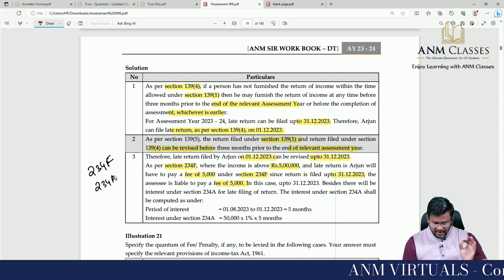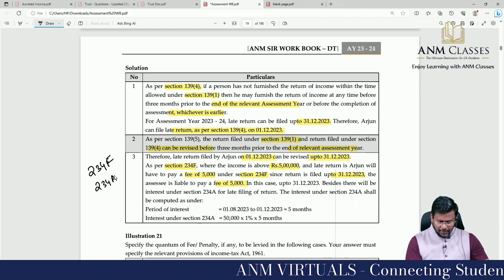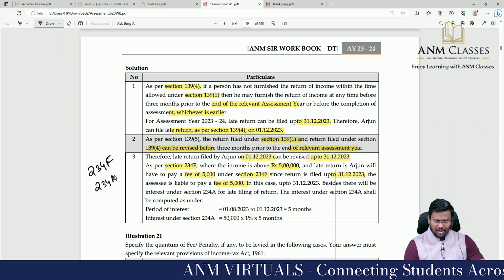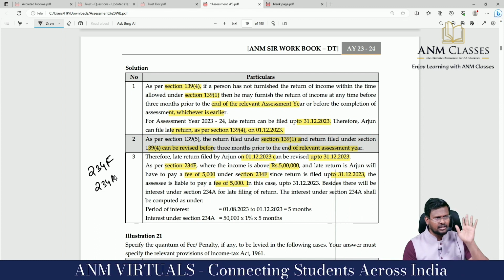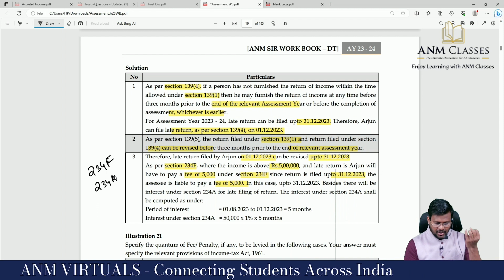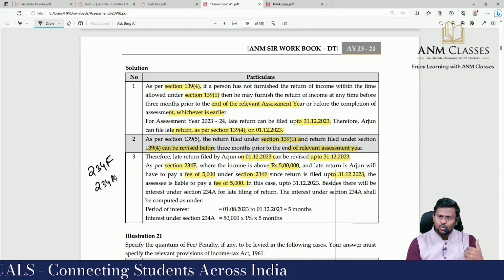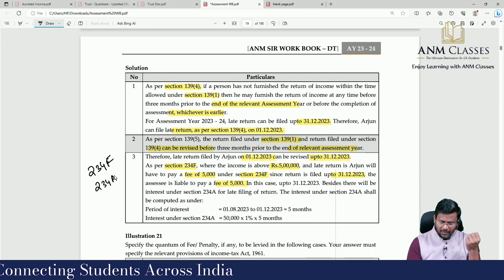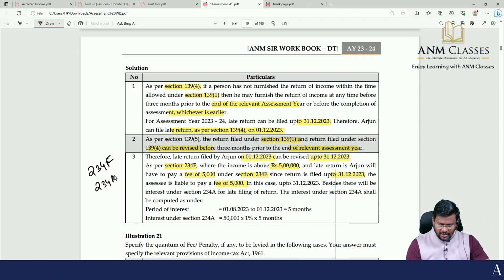The interest under 234A shall be computed as under, period of interest. He should have filed the return by 31st July, so interest is calculated from 1st August 2023 to 1/12/2023. August, September, October, November, December: how many months of delay? 5 months, 1% per month or part of a month.